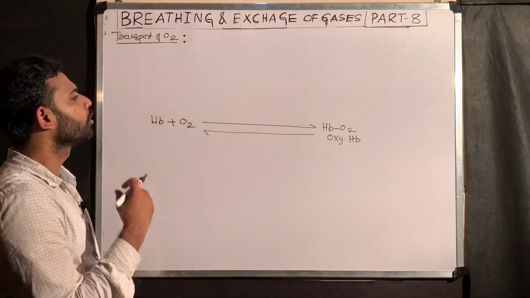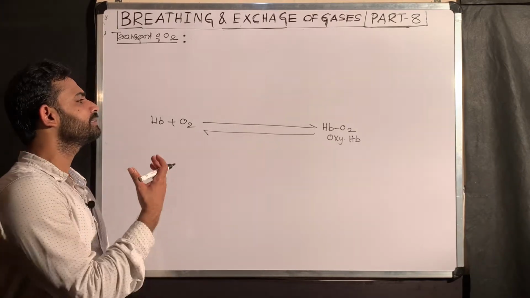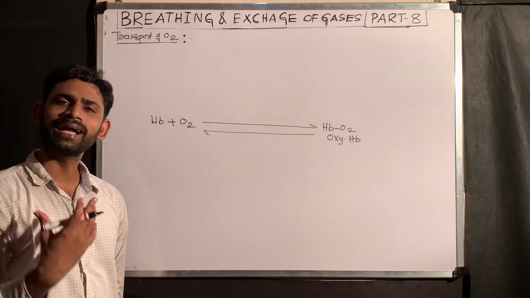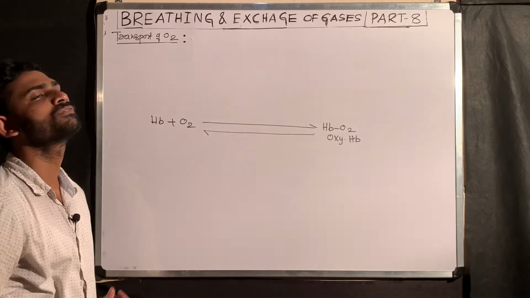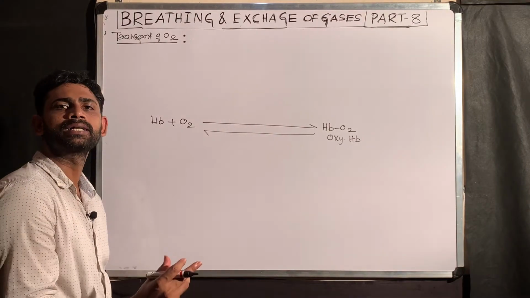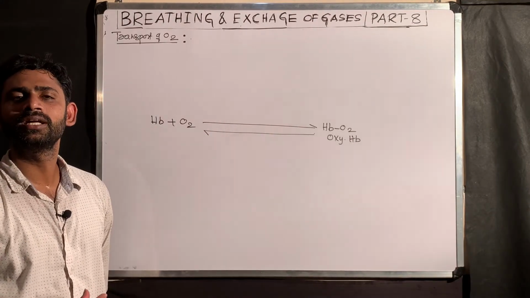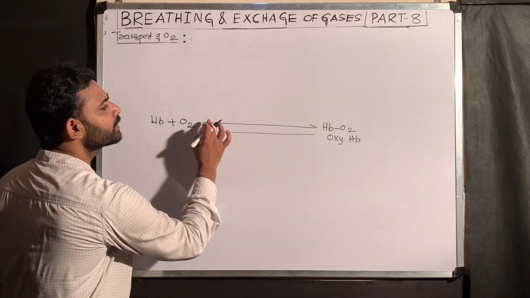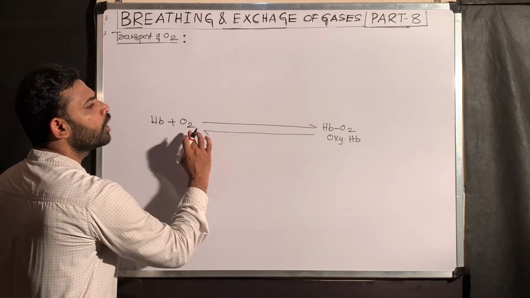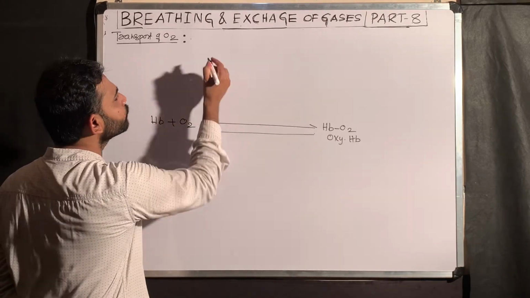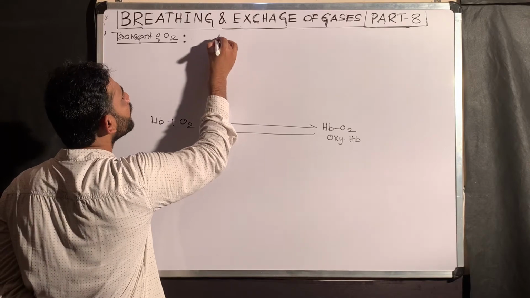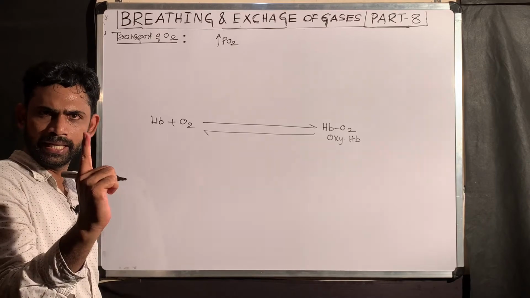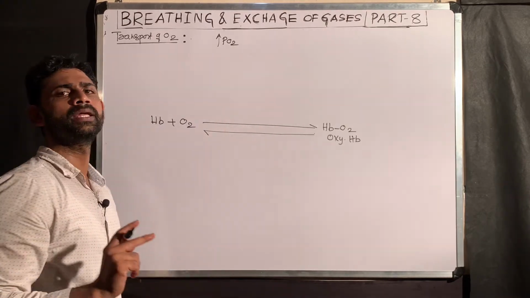So, what are the factors that influence the association of oxygen with the hemoglobin, and what are the factors that influence the dissociation of oxygen from the hemoglobin? The main factor that influences this association and dissociation is the partial pressure of oxygen. First, take the association or formation of the oxyhemoglobin. This is influenced by a high partial pressure of oxygen, PO2 should be high,